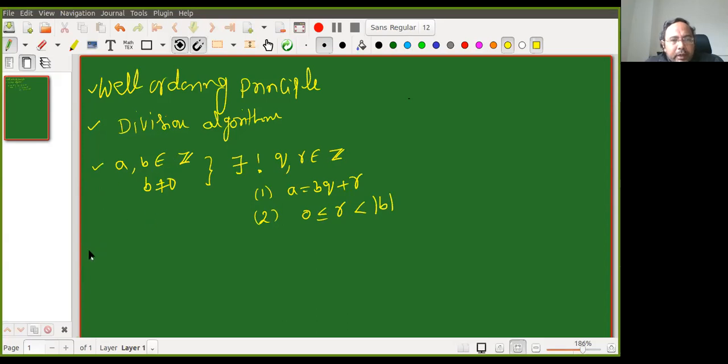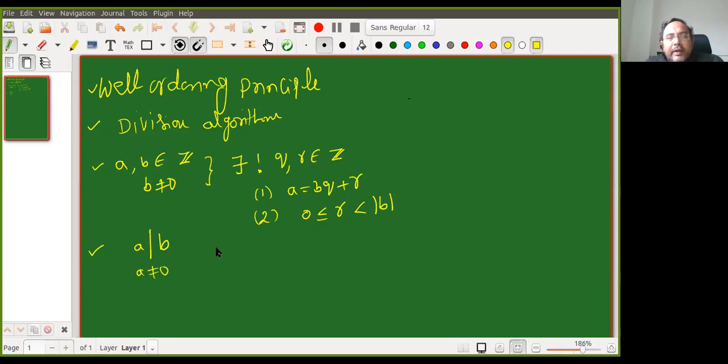Next, by using the division algorithm, we define the concept called A divides B. First of all, A should be not equal to 0, and in this definition that is automatic.